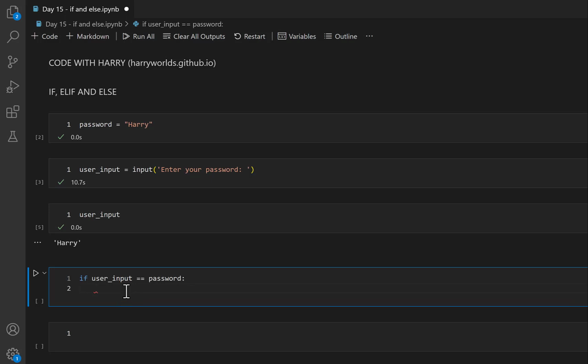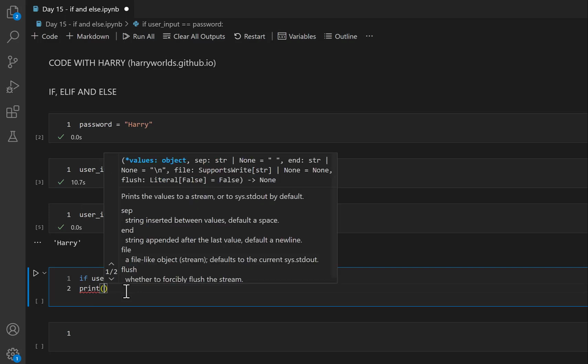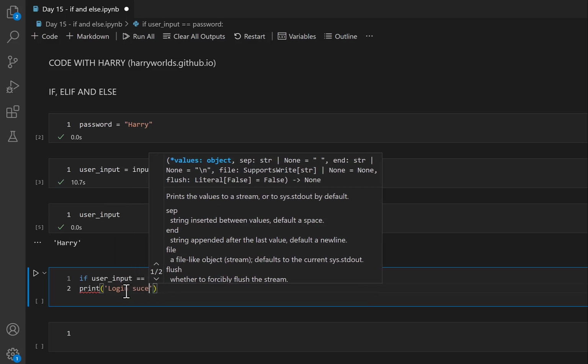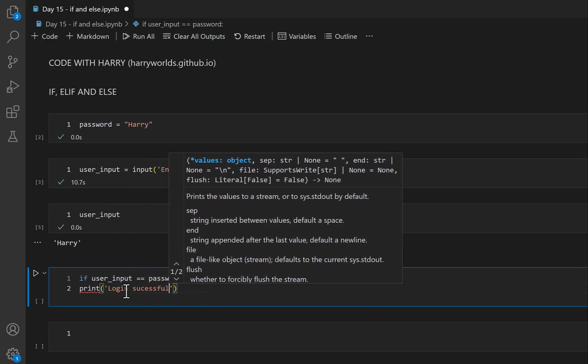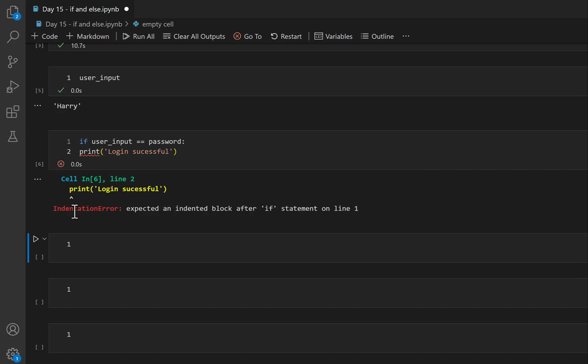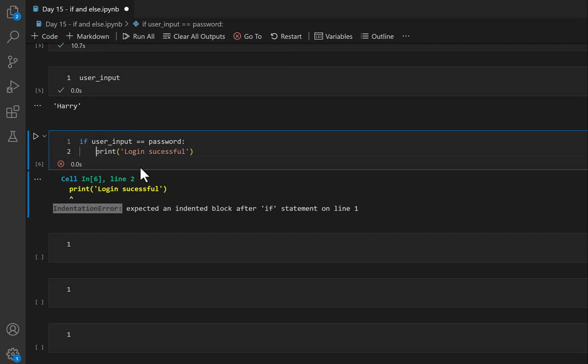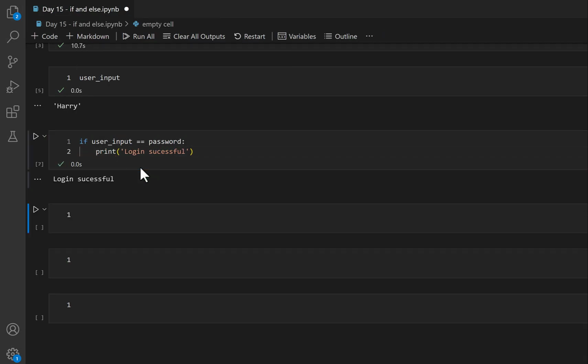So if I remove the indentation, I'm going to get an error. I'm going to make an error on purpose to show you. So login successful. Now you can see over here, an indentation error. An indentation error is basically when you didn't put your indentation properly. Now you can see, here you go, login successful.